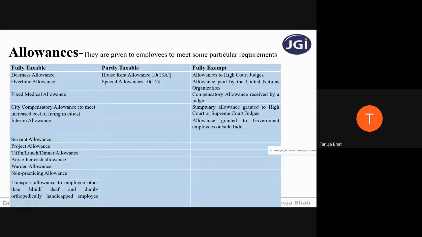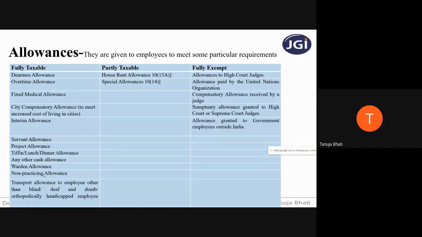Next, warden allowance. So warden allowance is nothing but it is paid to university or college teachers, professors, who are in charge of a hostel, for the services they are rendering by way of hostel in charge, maybe hostel warden. It is fully taxable. Again, next is non-practicing allowance.